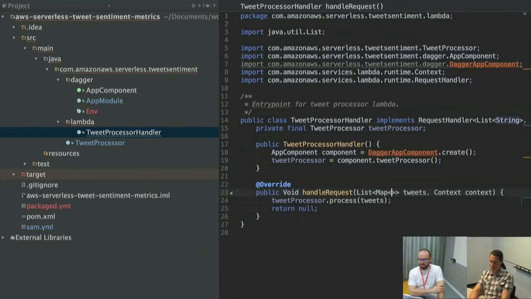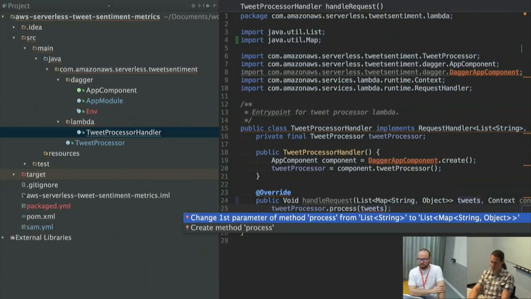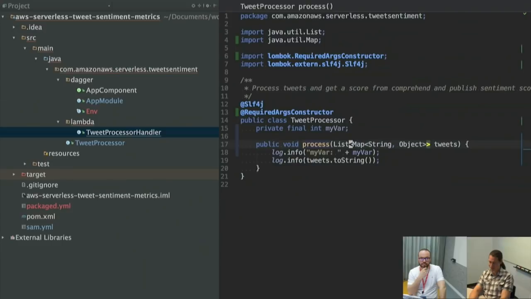So one thing I can do is say, all right, I know these are all going to be strings, so I can create this kind of generic-ish thing. I'll just say it's a map of objects. All right, so here are my tweets. Now it's complaining, but the nice thing with IntelliJ is it can just fix the problem. So just change this output to take a map of tweets, and now let's see if this works.